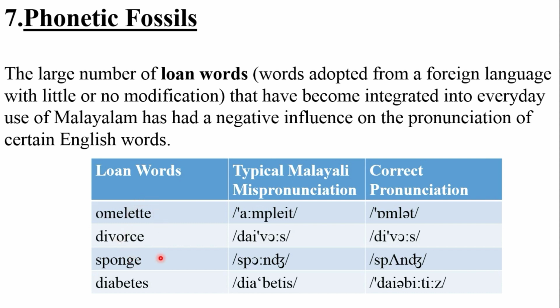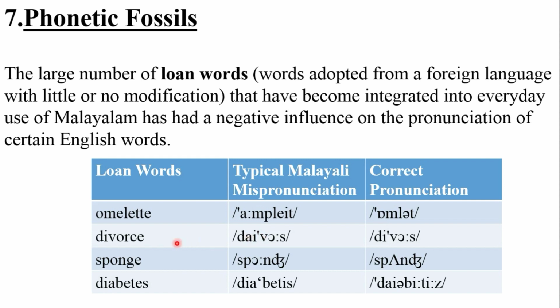These words are very familiar to us, and let us see the mispronunciation of these words as well as the correct pronunciation. The correct form is omelette, but some of us pronounce it differently. That is wrong. It's omelette.